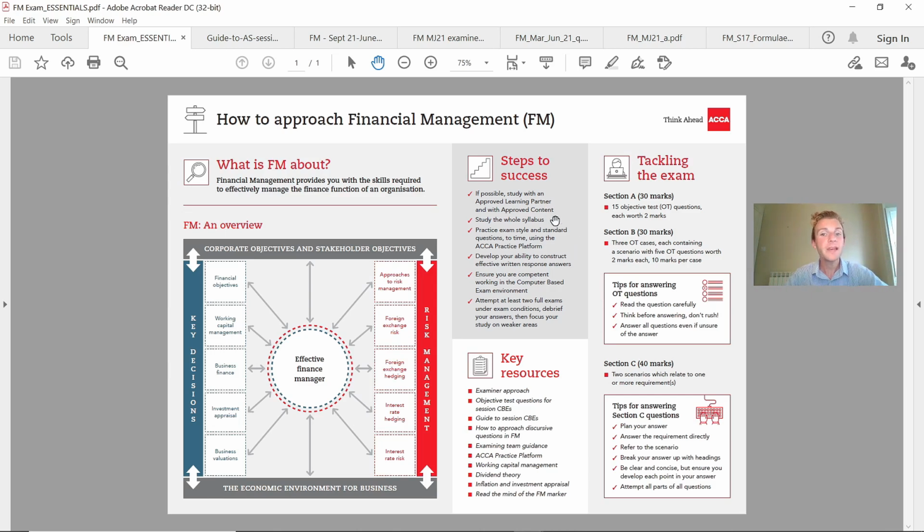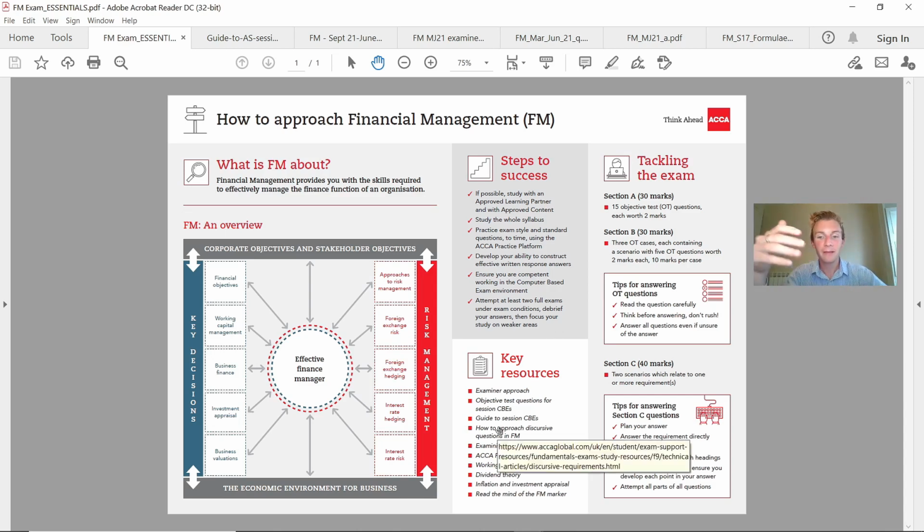You've then also got on here the steps to success. So we've got everything from practising the exam style, or coming on to the past paper questions later on. Make sure you've covered the whole syllabus, because they can pull out absolutely anything. And then we've got to also attempt at least 2 full exams under exam conditions, and debrief your answers. The ACCA marking team here are saying, in other words, if you don't do some of the past papers and you don't do them to time, poor time management and lack of question practice are some of the main reasons why people fail this exam.